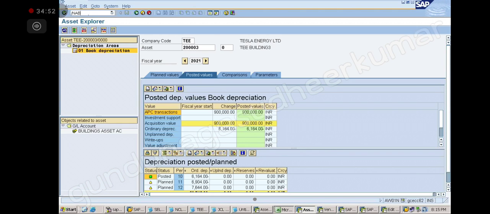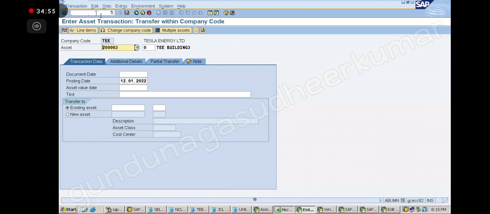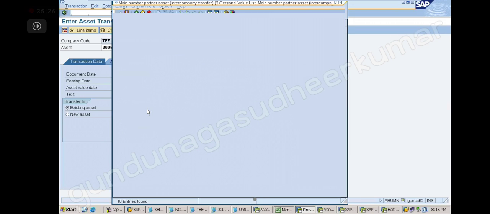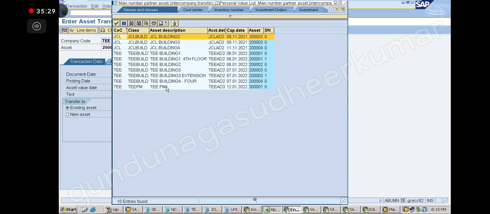ABUMN. ABUM. Okay. Now the document date I am giving as today's date, asset transfer within the company. Okay, document date I will give, asset value date I will give. What date value you want to take, that value only it will take. If you want to take the value date on 1st February, it will take that value. Okay, now existing asset or a new asset? Existing. Already we created asset now. Yes, sir. Okay, what is the number? 2 lakh.